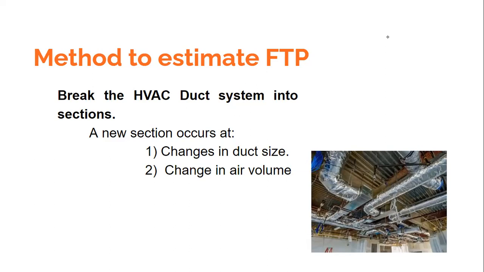So for calculating the fan total pressure, we break up the ducting system into small sections, calculate the pressure drops, add them up to find the pressure drop in each run, and wherever you get the maximum pressure drop, we consider that run as the index run and hence calculate the fan total pressure. And what to do with the fan total pressure? Using the fan total pressure, we arrive at the fan capacity.